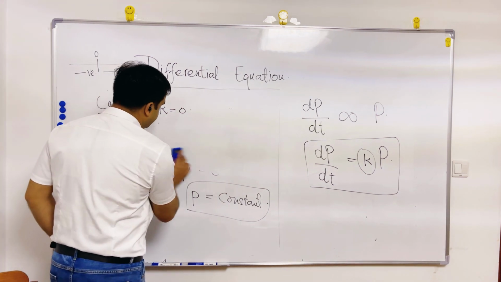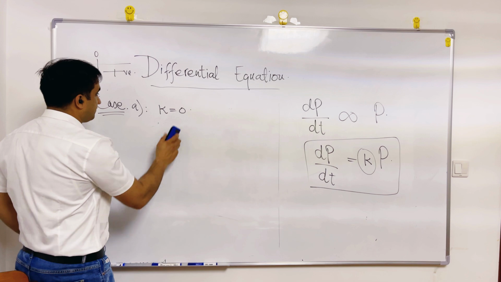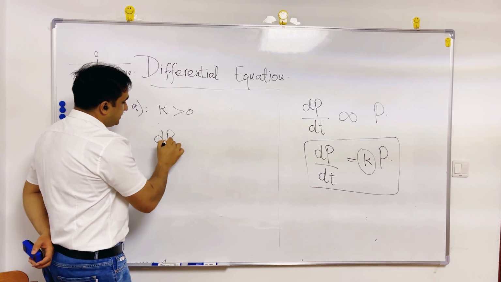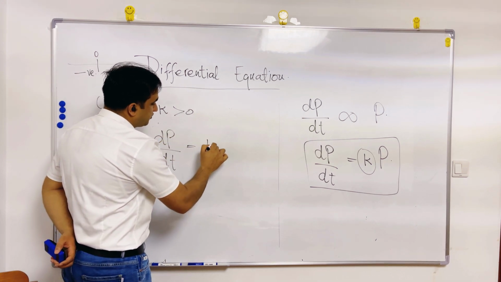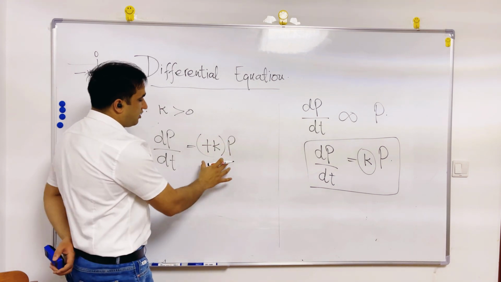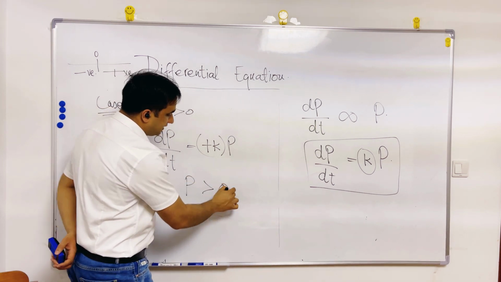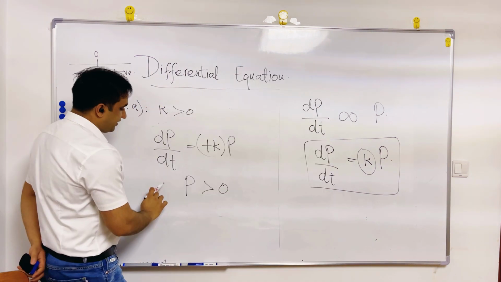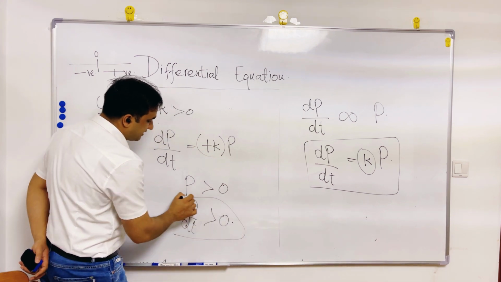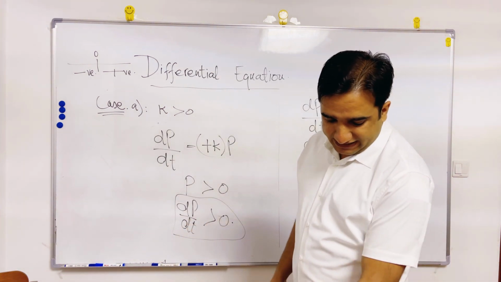If k is positive, then dP by dt equals positive k into P, and this positive k into P means the total population P will be positive. It means dP by dt is greater than 0, and this means the change in population is actually a growth because the population is increasing.